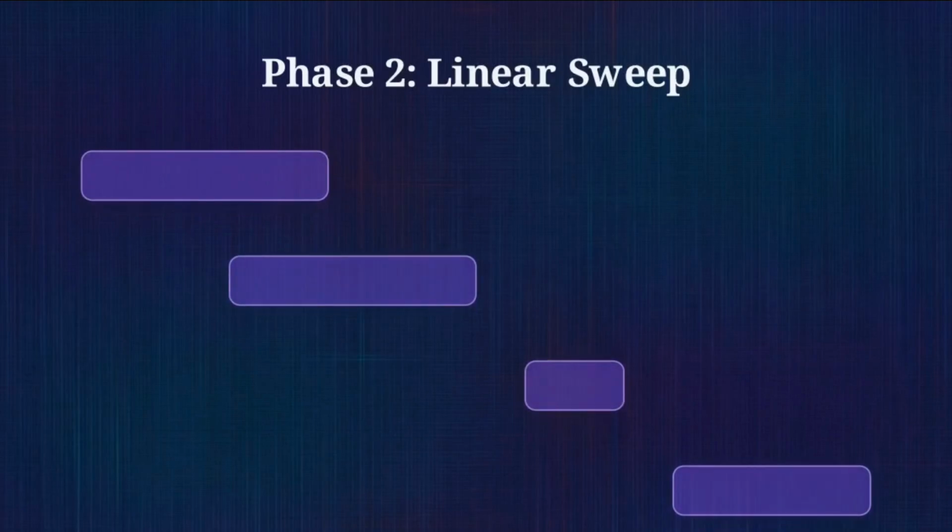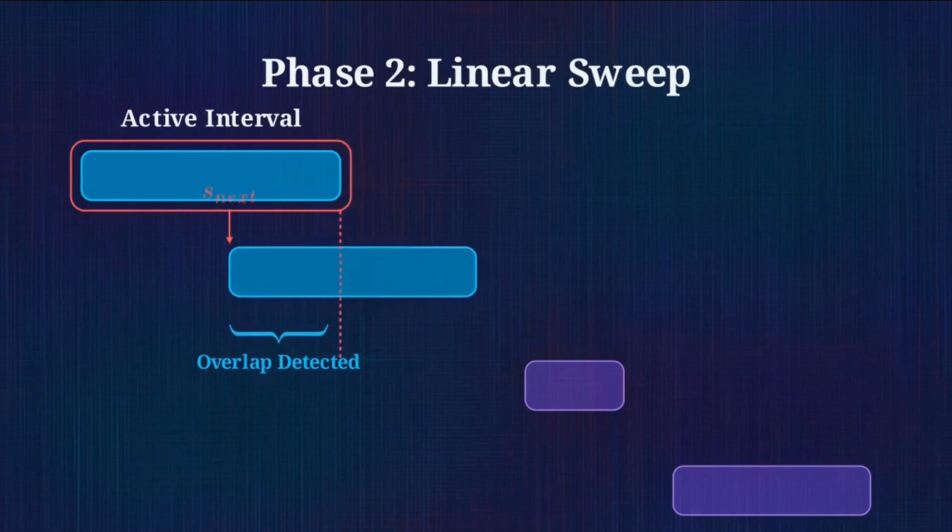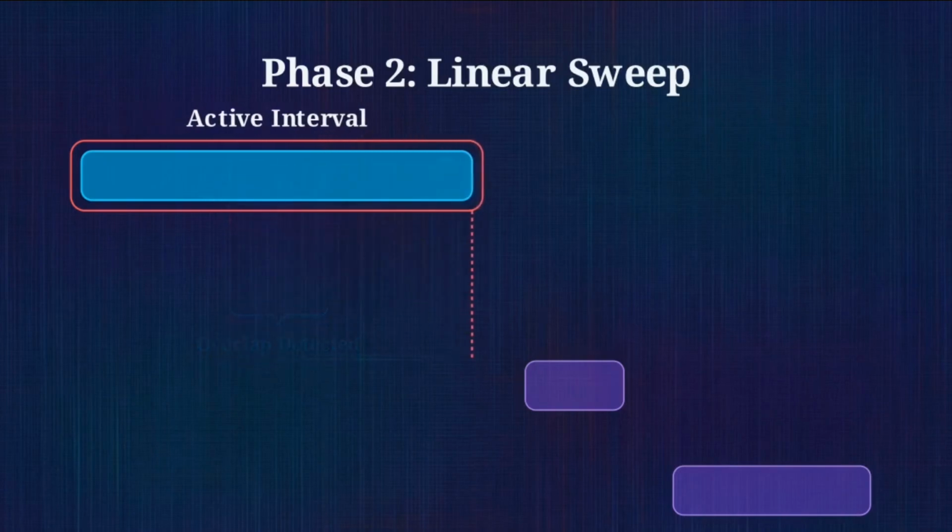As we see in this diagram, the system locks on to the first recorded block on the staircase and designates it as our current active interval. Then it looks at the start time of the block right below. The algorithm makes one simple logical check, dropping a boundary line from the end of the current block. It asks, does the next block begin before this cutoff point? If the answer is yes, we enter an absorb state. The system extends the active block's ending boundary to cover the new data and fuses the two together into a single continuous timeline.